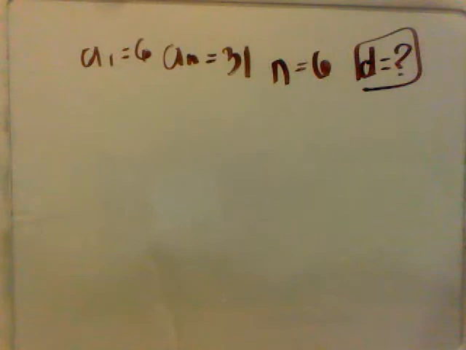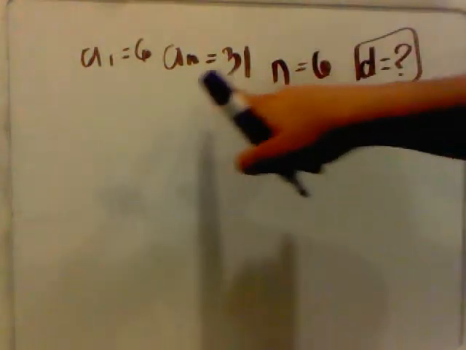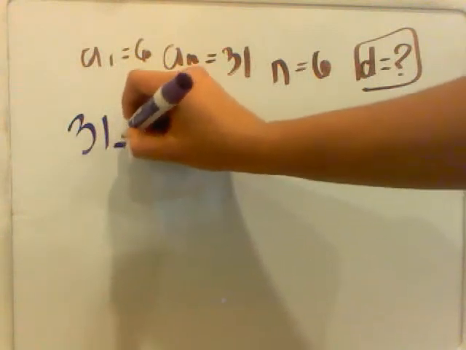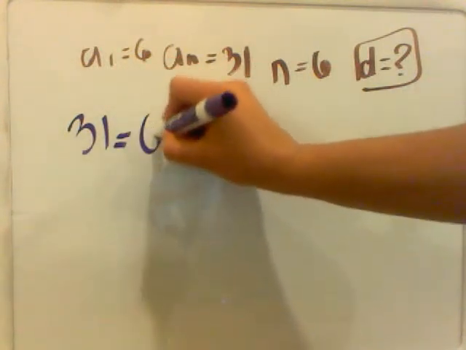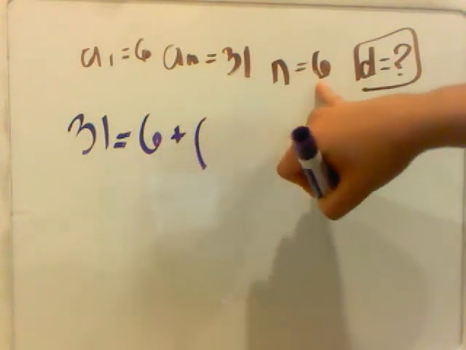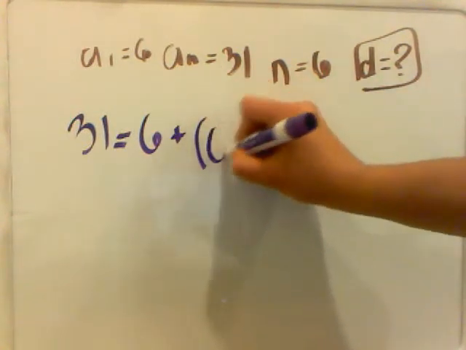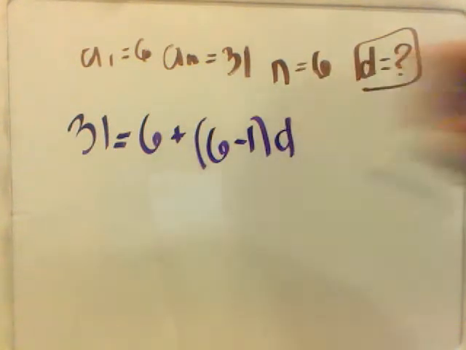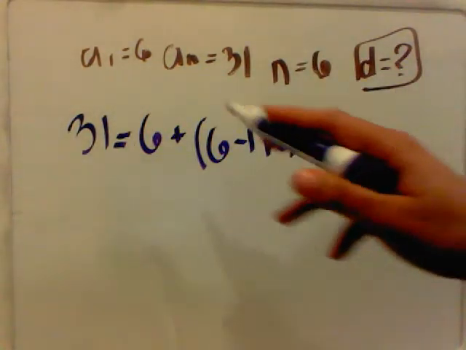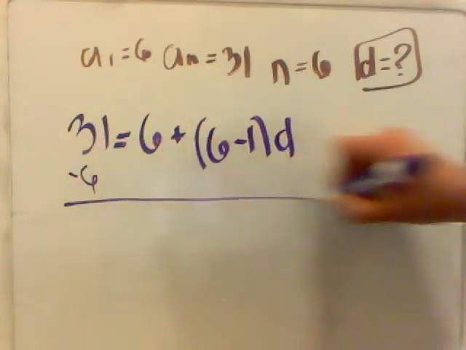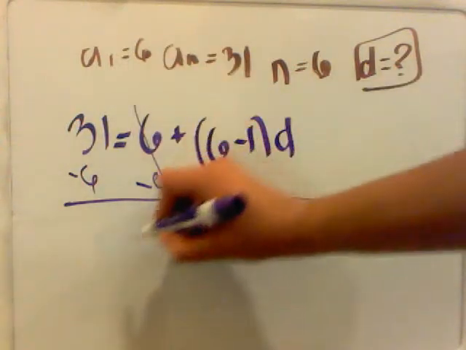So what is our a sub n? That's given right here. So 31 equals 6, which is our first term, plus the number of terms is right here. Remember, n equals number of terms, minus 1 stays constant, and we want our d. So 31 subtract 6, those cancel.